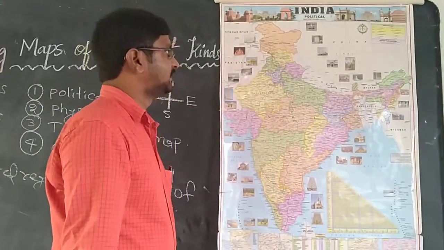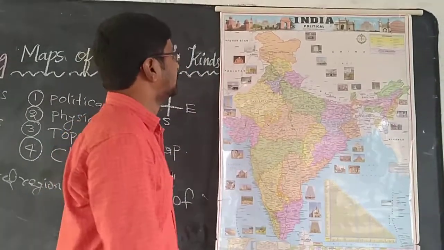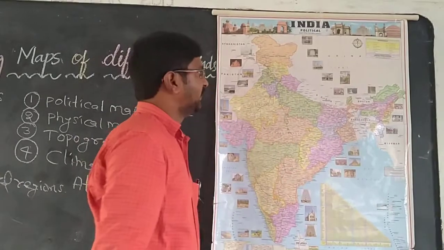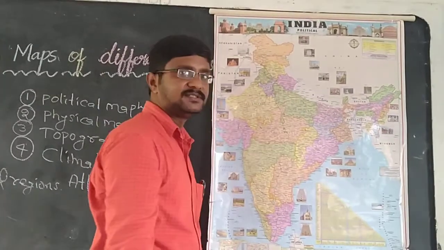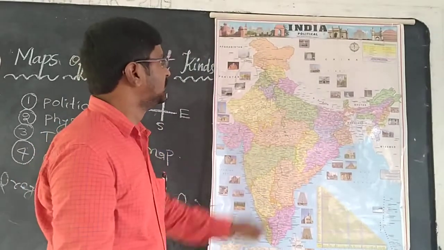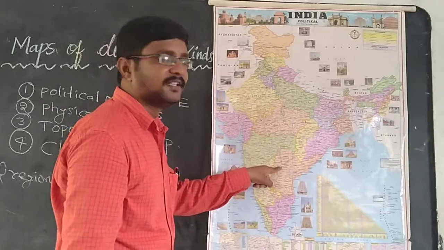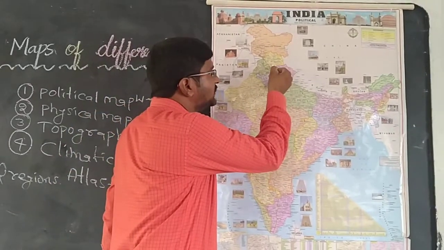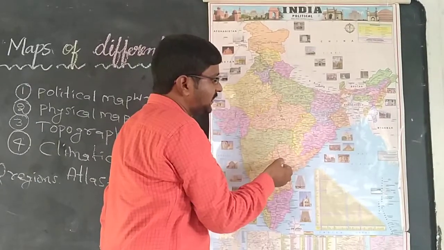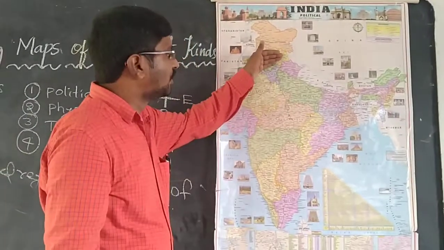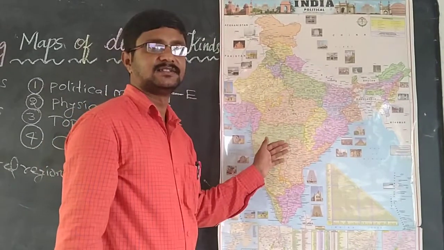Next, for example, some other person is traveling from Shimla. Where is Shimla? Already you know Shimla is a hill station. Shimla is the capital city of Himachal Pradesh. So from Shimla, someone is coming to Hyderabad. So from Shimla to Hyderabad, in which direction is the person traveling? From north to south. So I hope you understand the directions.